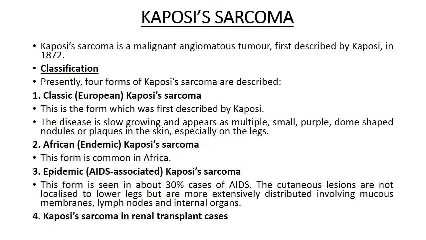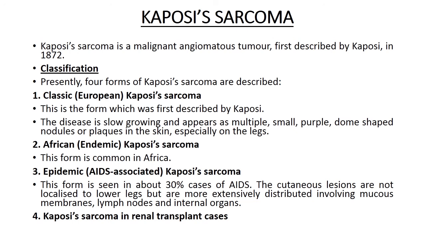Now the last one is Kaposi's sarcoma. It is a malignant angiomatous tumor that was first described by Kaposi in 1872. Classification of Kaposi sarcoma: there are mainly 4 types that have been described. First one is classic Kaposi sarcoma, also known as European Kaposi sarcoma. This is the form which was first described by Kaposi. The disease is slow growing and appears as multiple small purple dome-shaped nodules or plaques in the skin, especially on the legs. Second one is African Kaposi sarcoma, that is endemic Kaposi sarcoma, which is common in Africa.